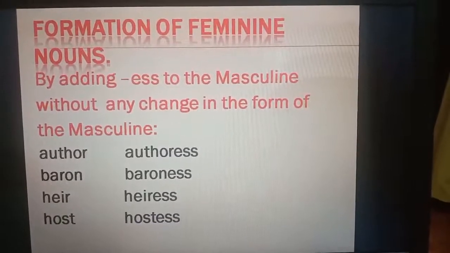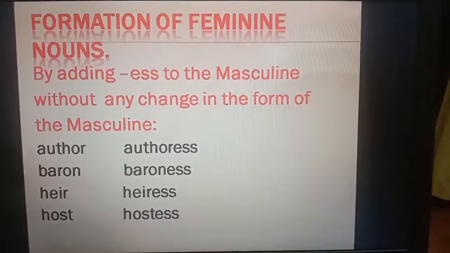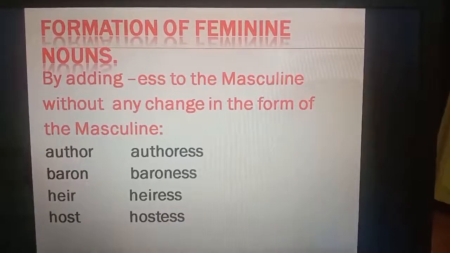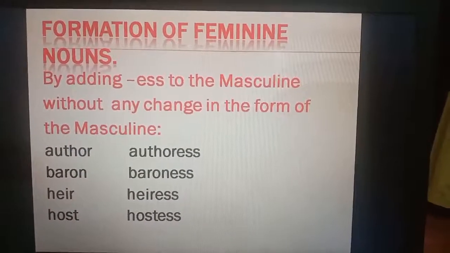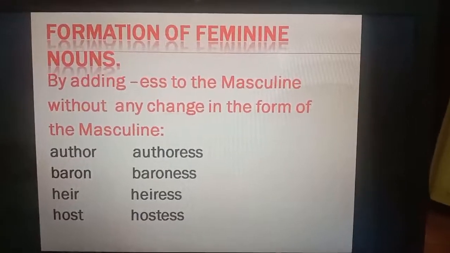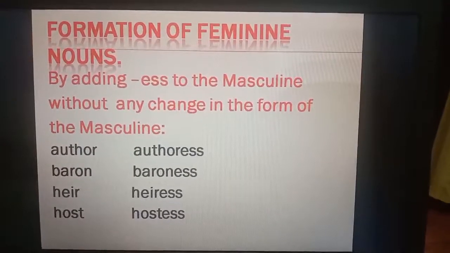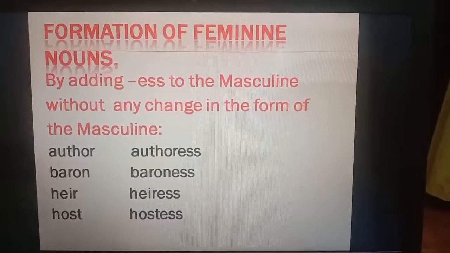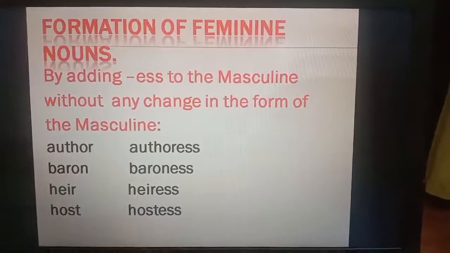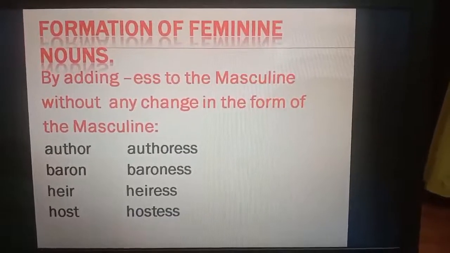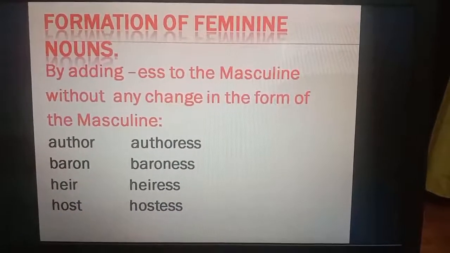Here are a few examples: author, authoress, baron, baroness, heir, heiress, host, hostess. You must have noticed, children, that there is no change in the spelling of masculine. We just add an ESS and it becomes a feminine noun.